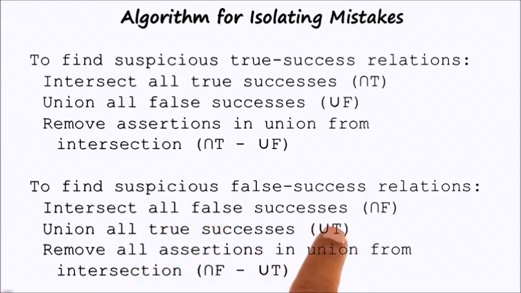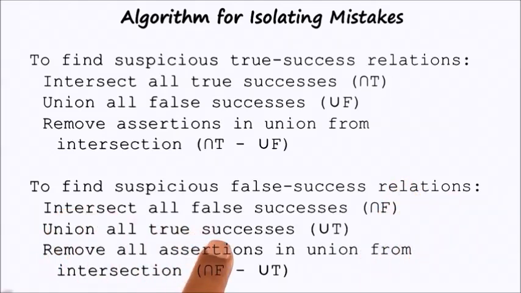A false success, again, is something that we identified as success but was not a success, like the pail. We identified it as a cup, but it was not a cup. First, take the intersection of all the features present for all the false successes. False success is an object that the agent identified as a success, but in fact was false. Like the pail, the agent identified that it was a cup, but it wasn't.